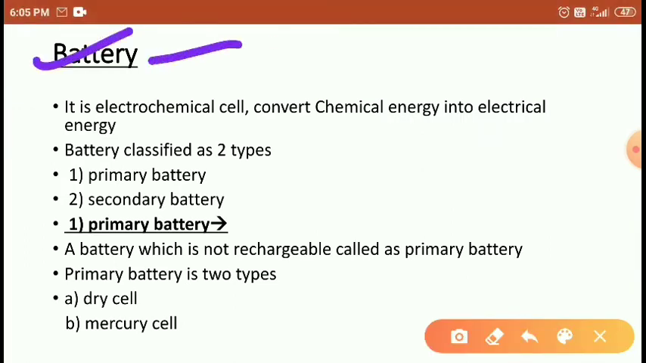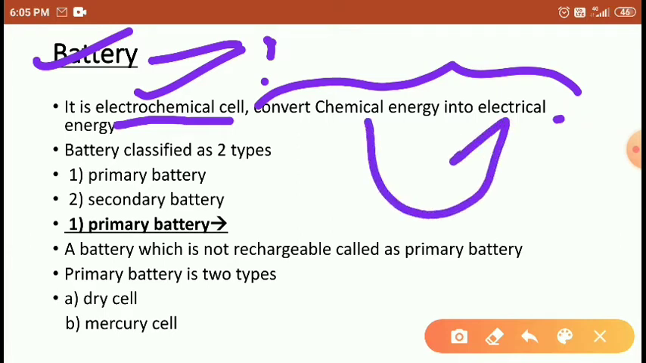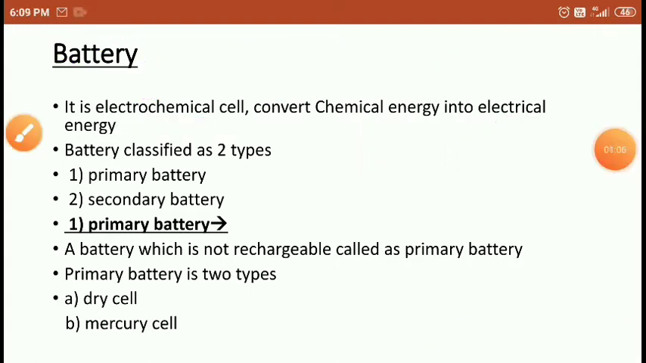So what is meant by battery? A battery is an electrochemical cell which converts chemical energy into electrical energy. Right friends? Electrochemical cell means, as we have already discussed, the process of conversion of chemical energy into electrical energy is called an electrochemical cell, and this whole process can occur in the battery.